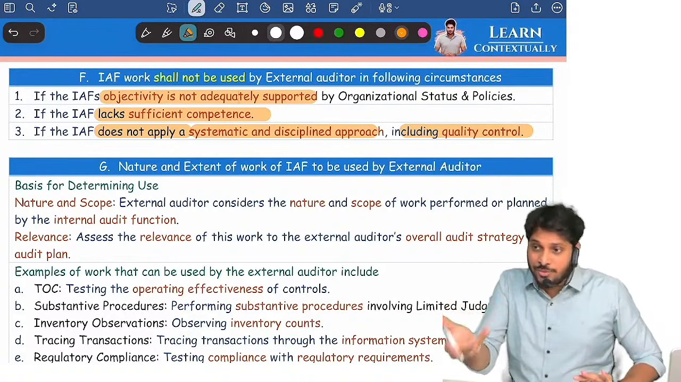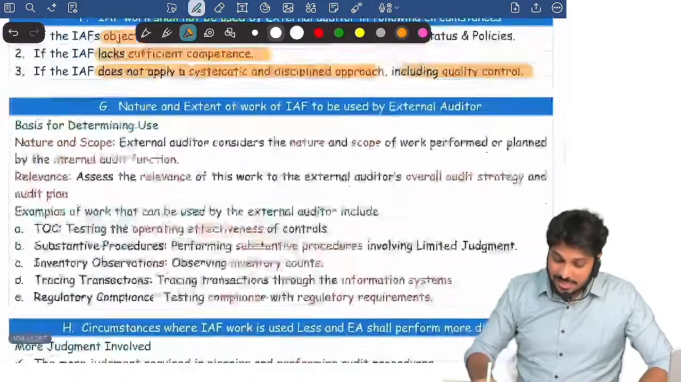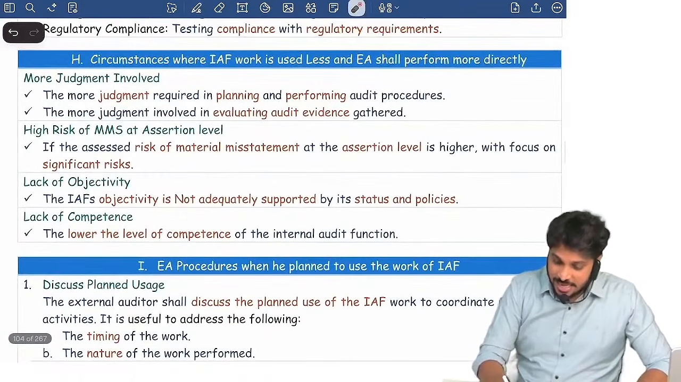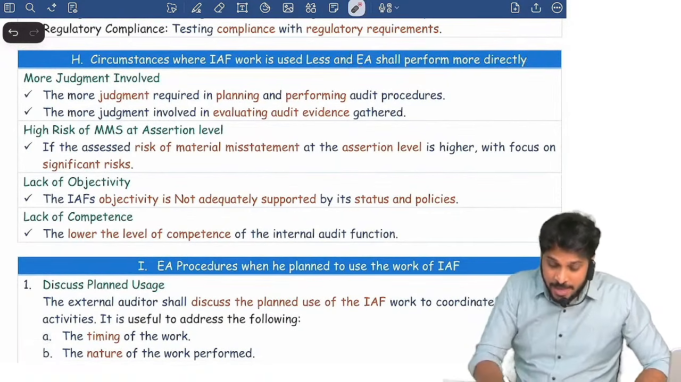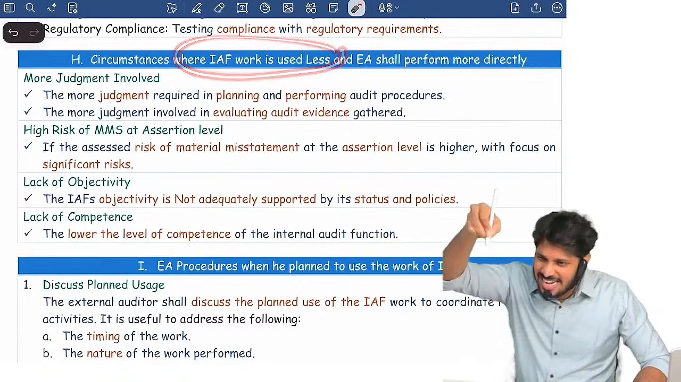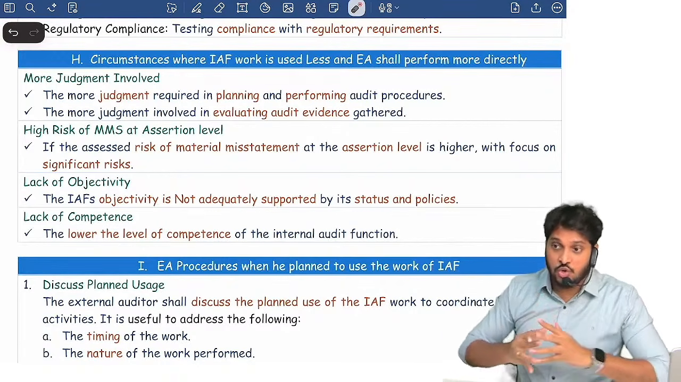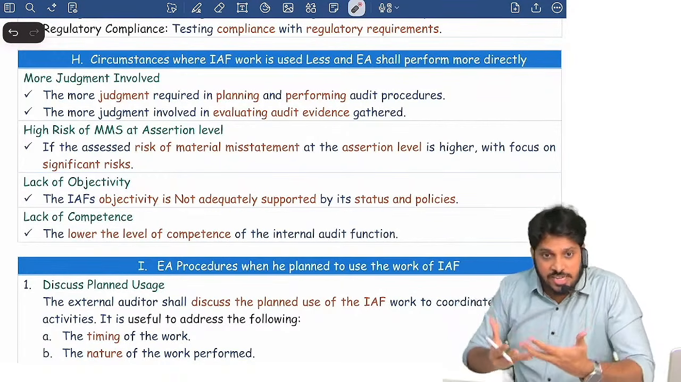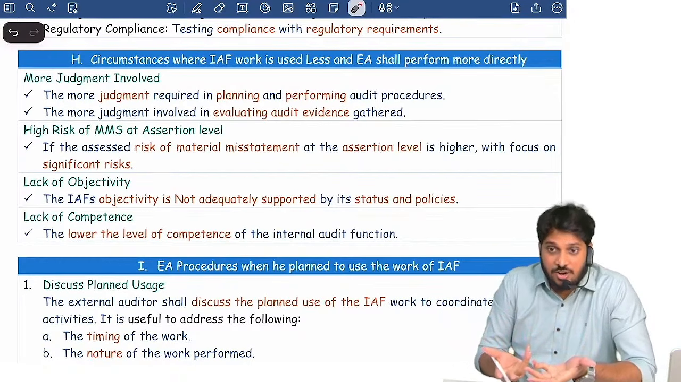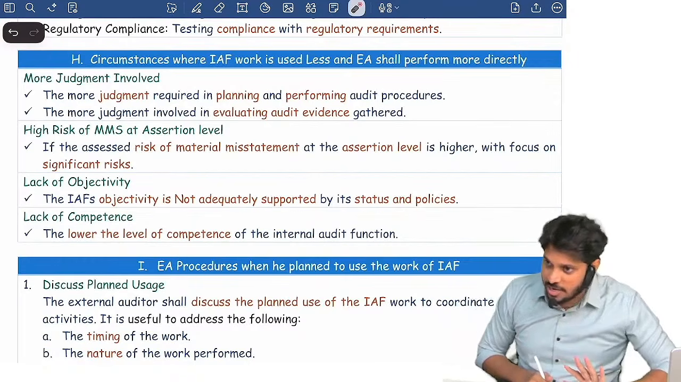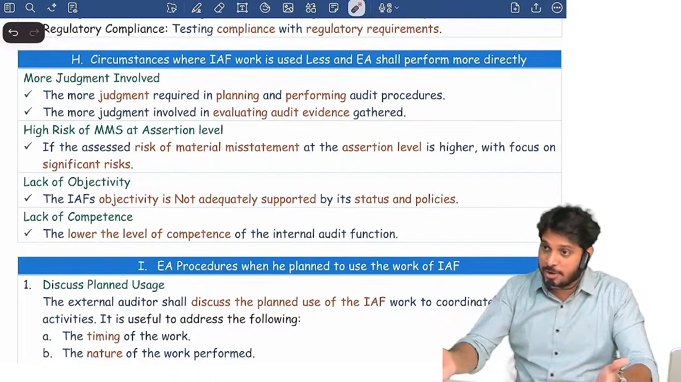Which works you can use, which works you should not use, that also you must know. You know what the standard says? The standard says the external auditor shall perform work more directly and use the internal audit function less. The standard gives you guidance in such a way that you don't depend significantly on the internal auditor. You should not unduly depend on the internal auditor. You can depend on him, but it should not be unduly. Management should not feel like you are totally depending on the internal auditor only.